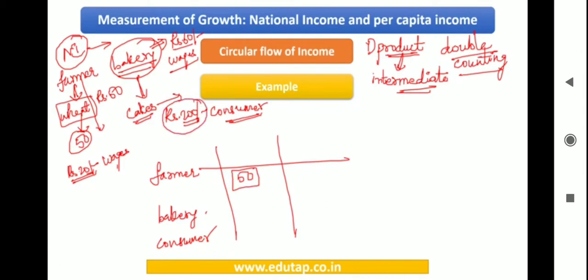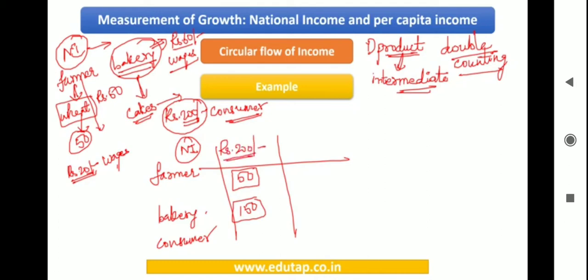So this is the final value of the product, but you need to subtract rupees 50 from this 200, because out of this 200 rupees, rupees 50 is the value of the input, or the product that is used, that is already accounted in national income. So the answer is going to be 200 minus 50, that is 150. Okay, so the total national income of ours by using the output method is going to be rupees 200.